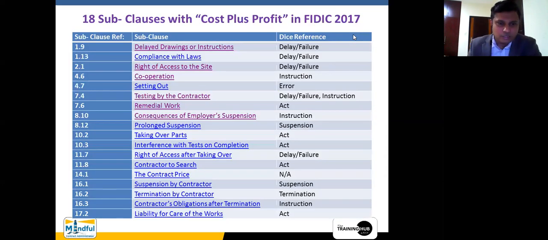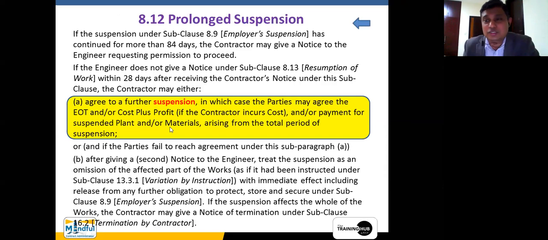Then we will go into the next part, which is called the suspension. So this suspension and the other suspension are somewhat different, because that suspension is based on an act which is purely by the employer or the engineer. This suspension has continued for more than 84 days. Now it says prolonged suspension, right? The contractor may give notice. Now this will generate another